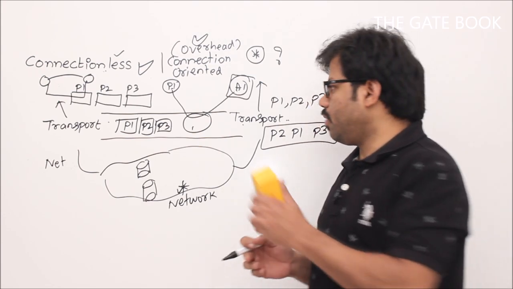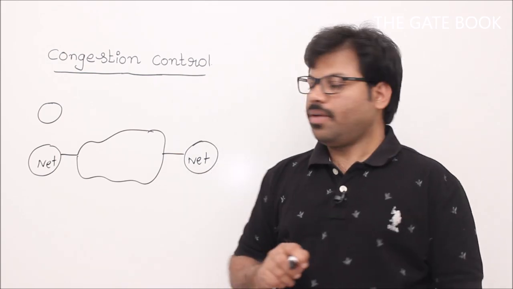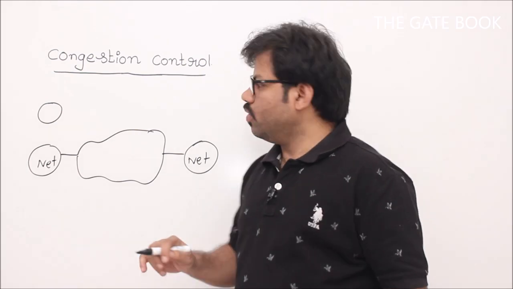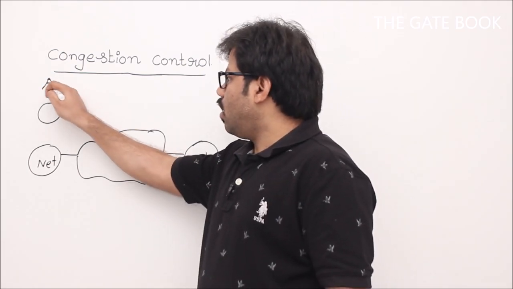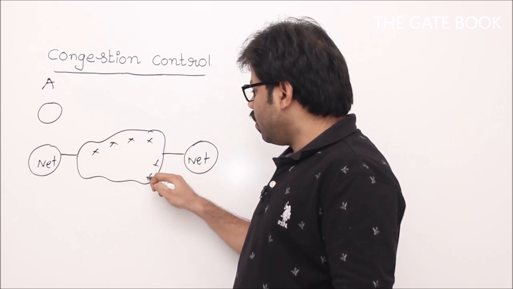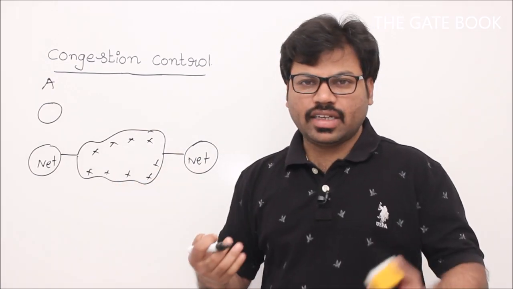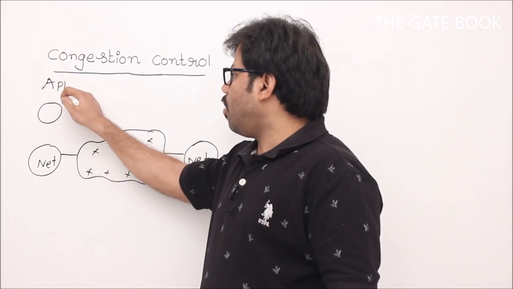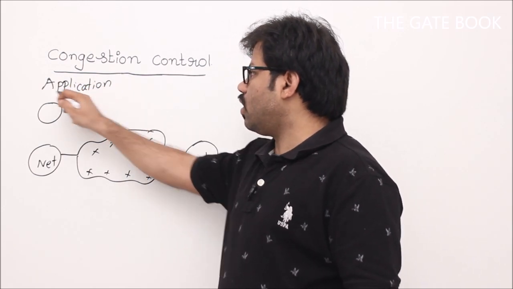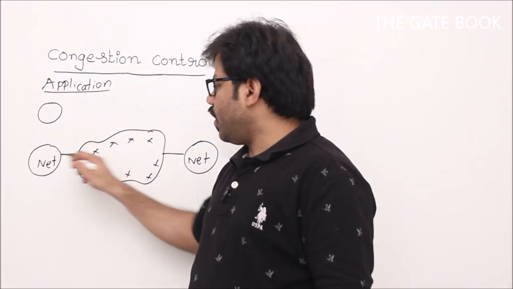Think about it. Okay. So one more service which your transport layer offers is congestion control. Why is congestion control offered at this level? I will tell you. Because of course, the network layer will take care of congestion control. But at the same time, who is creating the congestion? That means who is sending the data? Applications, right? Applications are busy creating the logic and everything. So we don't ask applications to take care of congestion control, and that's why the network will do that.